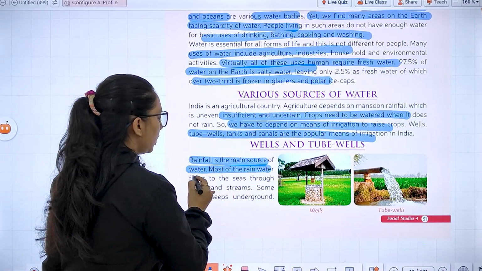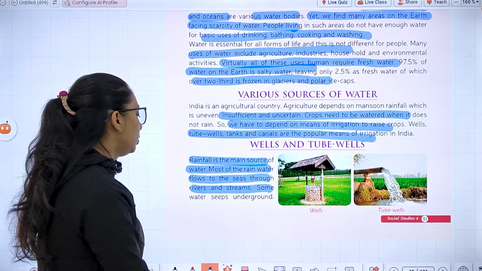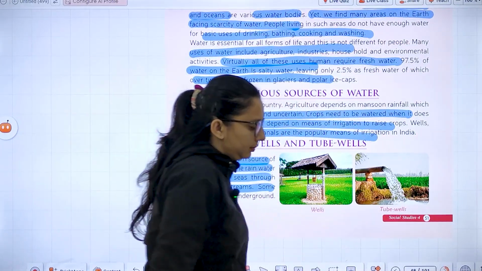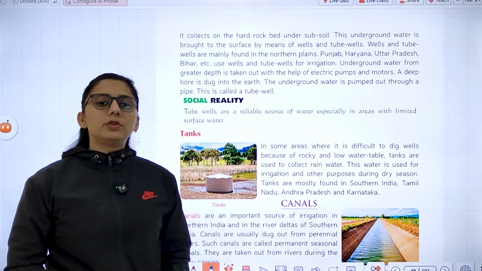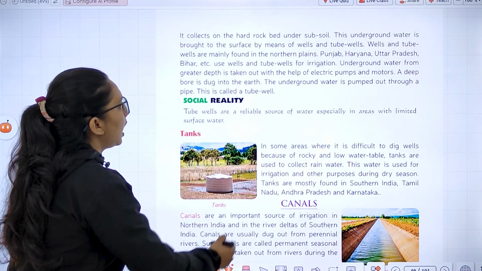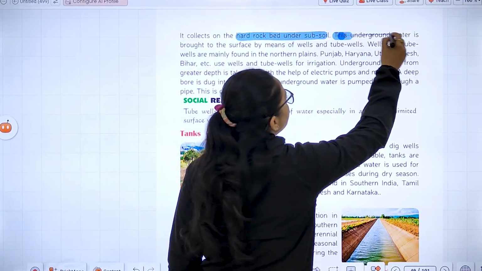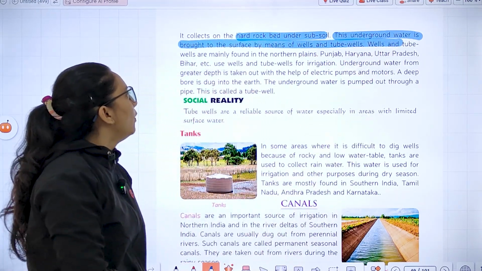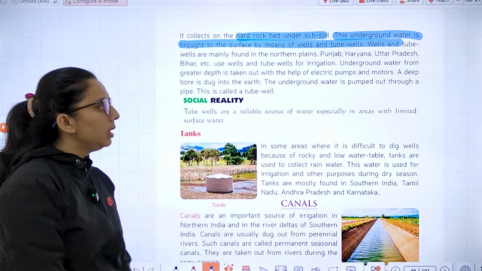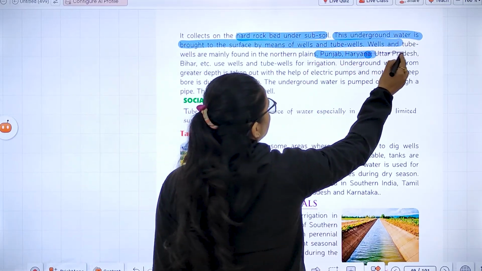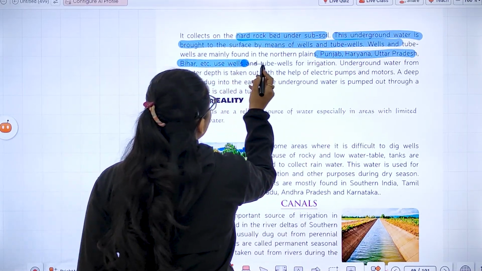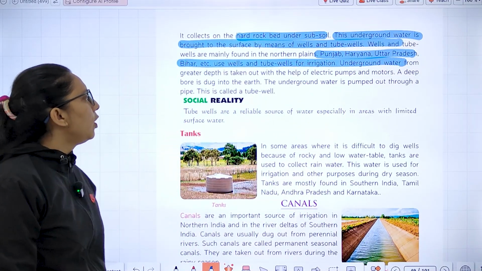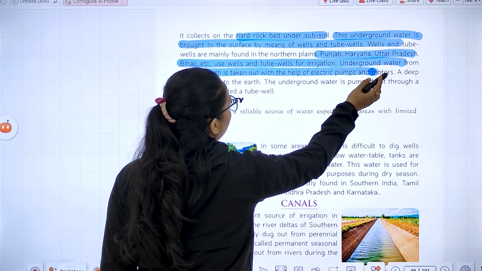Rainfall is the main source of water, which flows to the seas through rivers and streams. Water seeps underground. It collects above the hard rock bed under the subsoil, and this underground water is brought to the surface by means of wells and tubewells. Wells and tubewells are mainly found in the northern plains. Punjab, Haryana, Uttar Pradesh, and Bihar use tubewells and wells for irrigation. Underground water from greater depth is taken out with the help of electric pumps.